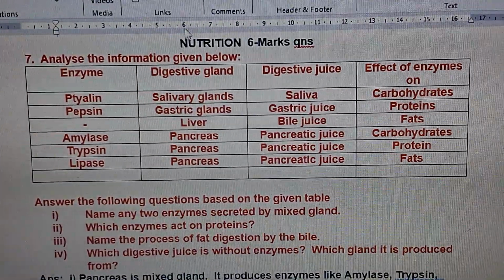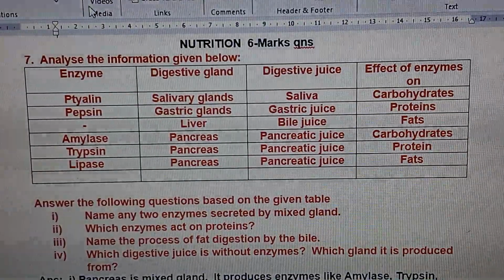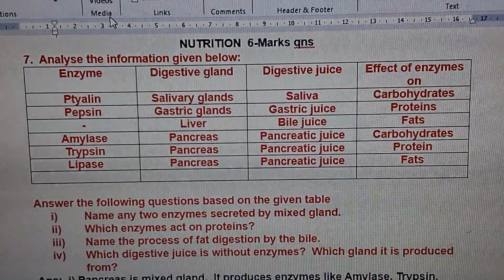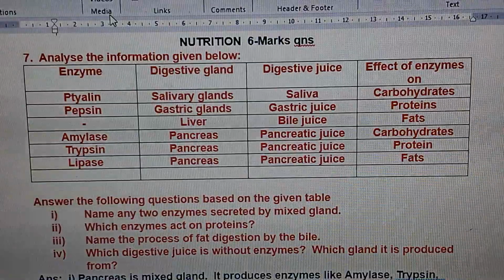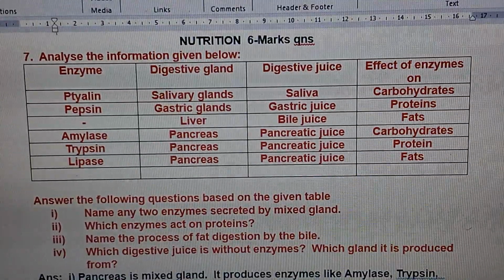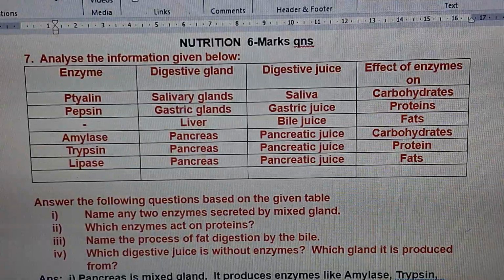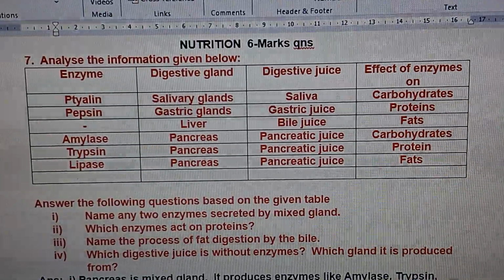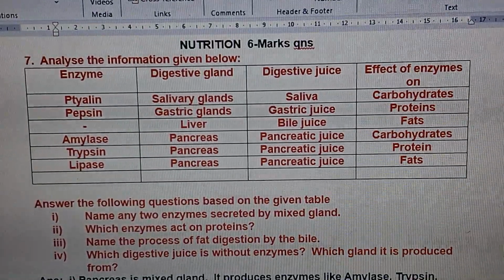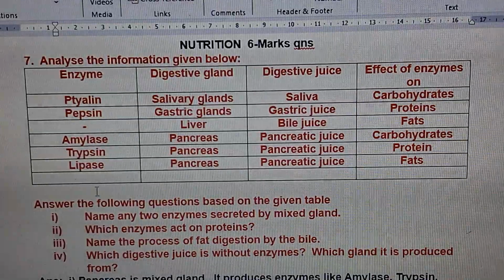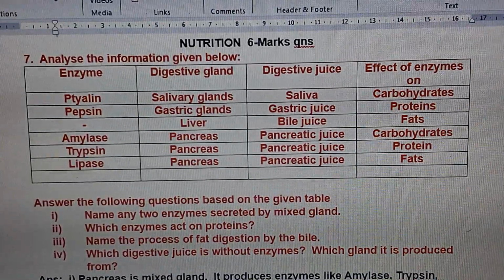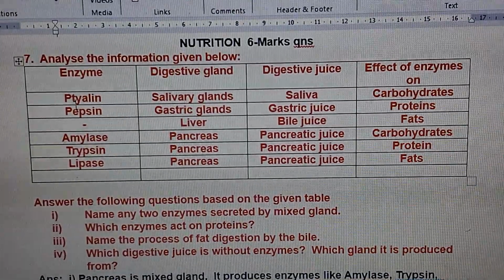In the previous video I have done SSC biology nutrition 6 marks questions. Still more questions are there, so I am continuing now. Now the question here is 7 marks. Seventh question: analyze the information given below. What is given here? You see children, this is a table.